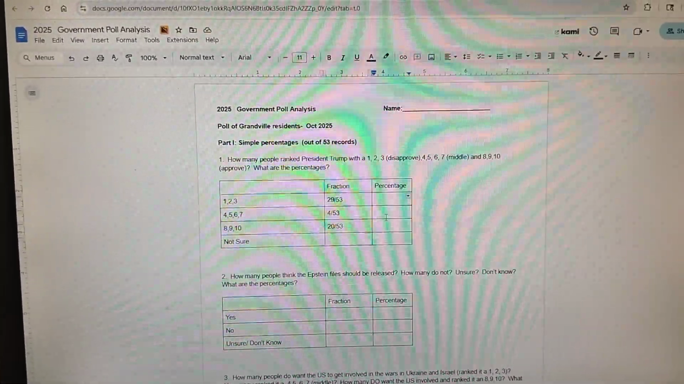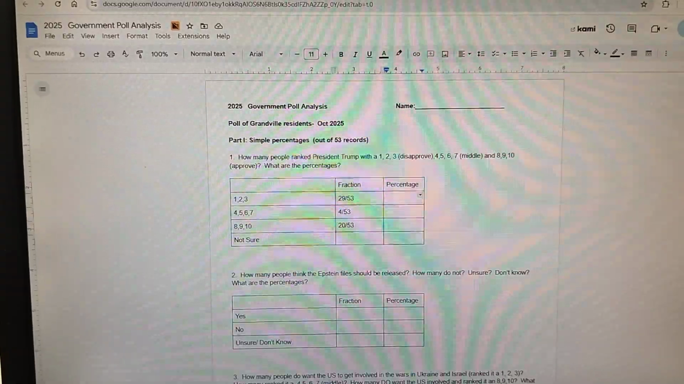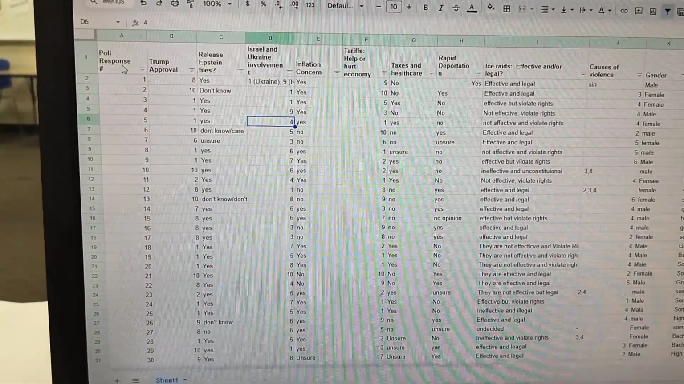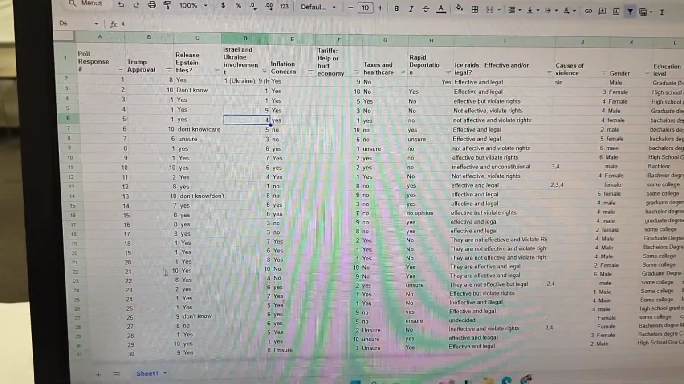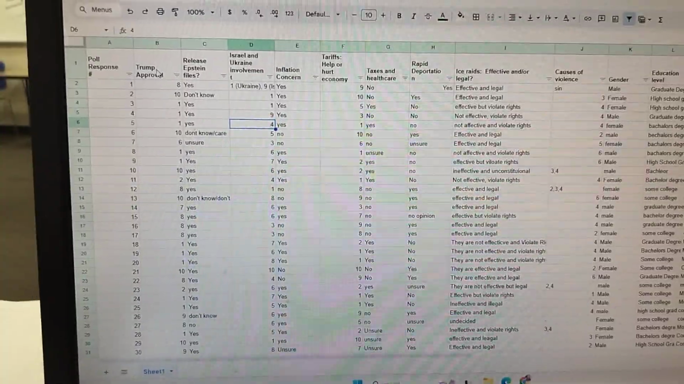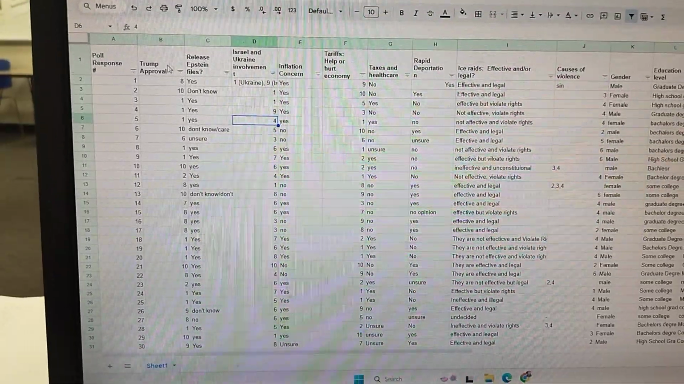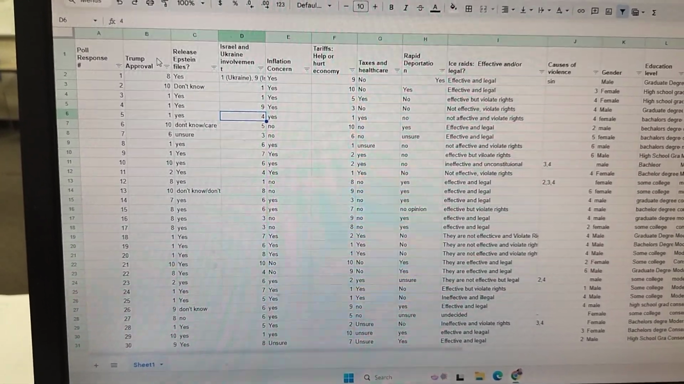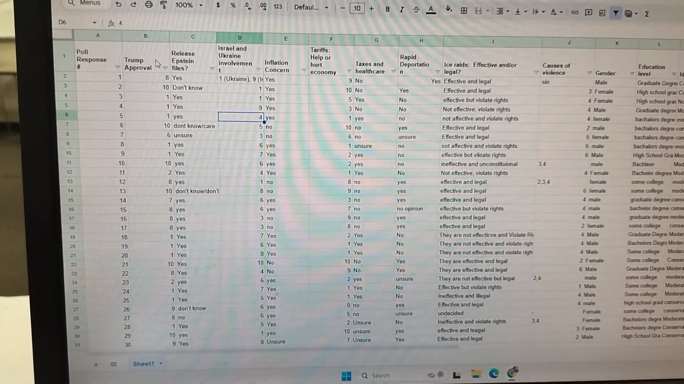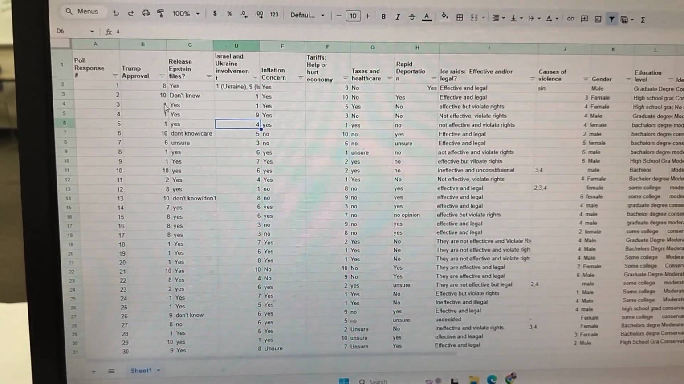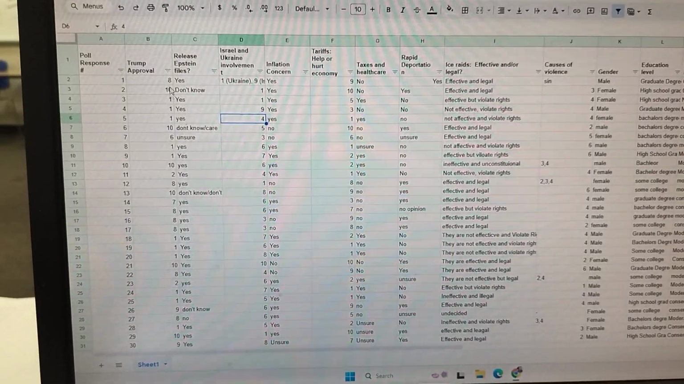Okay, and this is how we do it. We come back to this, and I put on a filter, which means all of these records here can be sorted. And the first question here is a Trump approval rating. And this is where we gave the people a choice, a scale of 1 to 10, with 1 being they really don't like President Trump, to 10, they really, really like him.